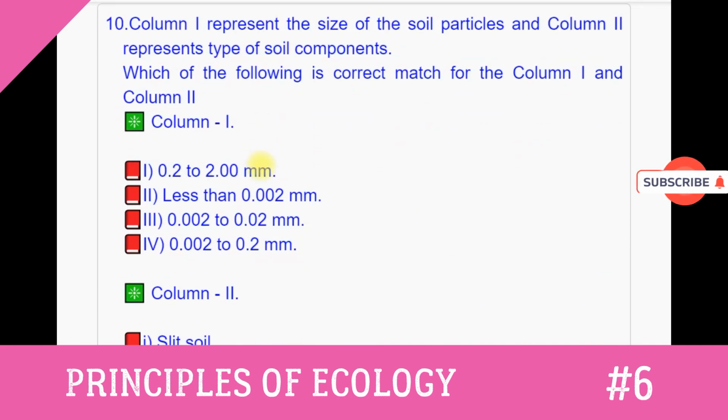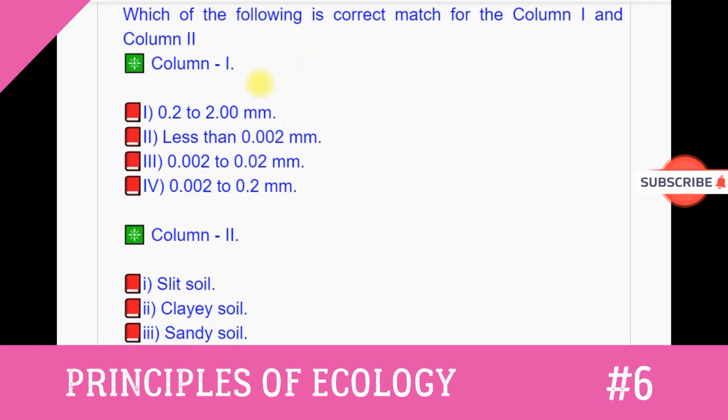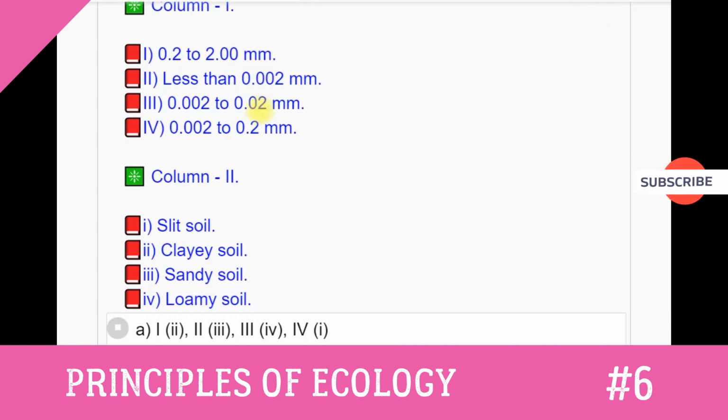Question number 10. Column 1 represents the size of the soil particles and column 2 represents the type of soil components. Which of the following is the correct match for column 1 and column 2? Column first. 1. 0.2 to 2.00 millimeters. 2. Less than 0.002 millimeters. 3. 0.002 to 0.02 millimeters. 4. 0.02 to 0.2 millimeters.